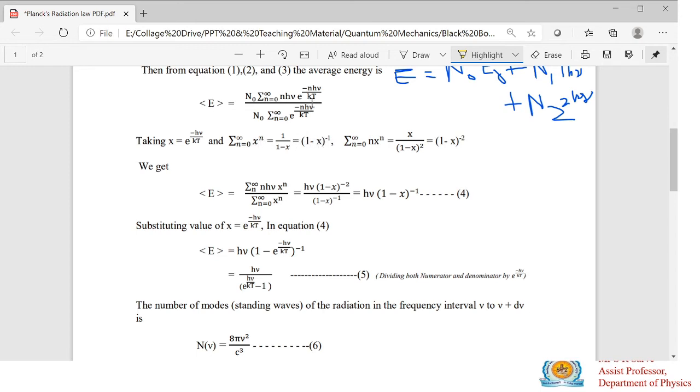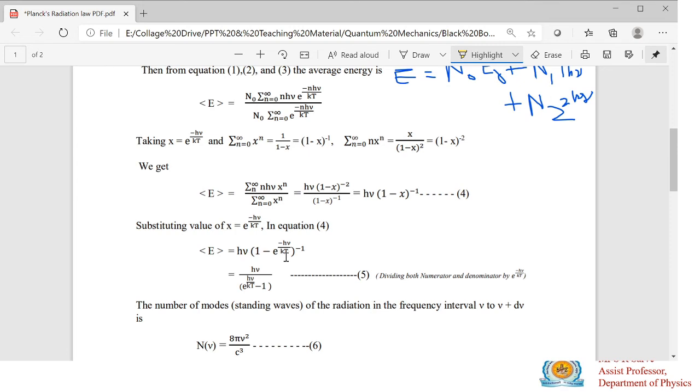Then we have to substitute these values here. Then what we will get is h mu 1 minus x raised to the power minus 2 in the numerator and 1 minus x raised to the power minus 1 in the denominator. By simplification, you can write this equal to h mu into 1 minus x raised to the power minus 1. Then in place of x we have to substitute its original value, e raised to the power minus h mu divided by kT.